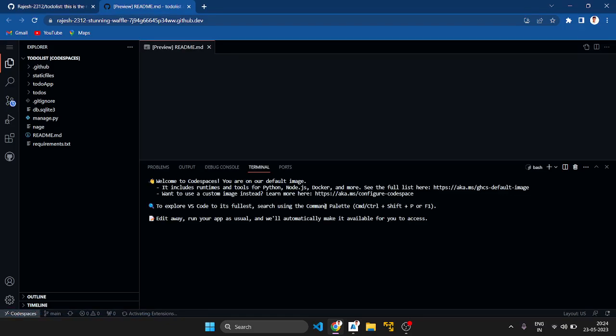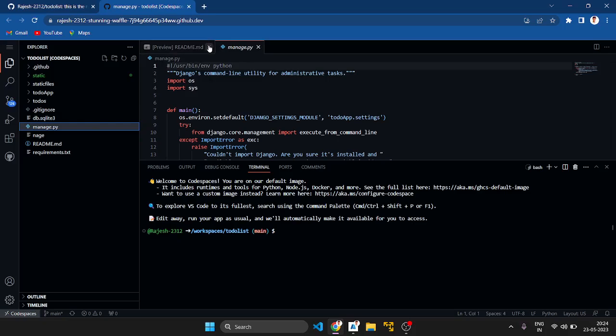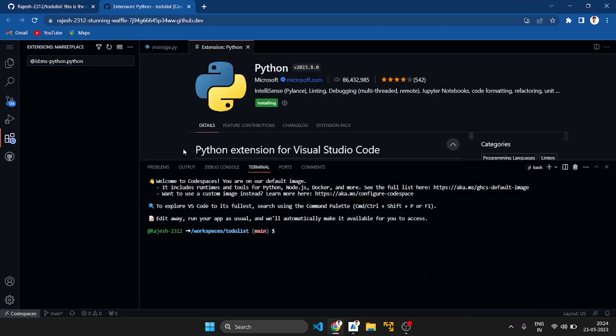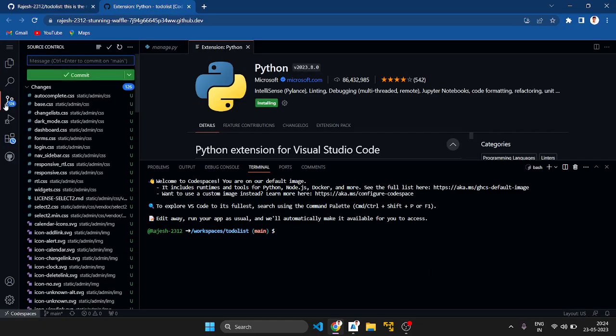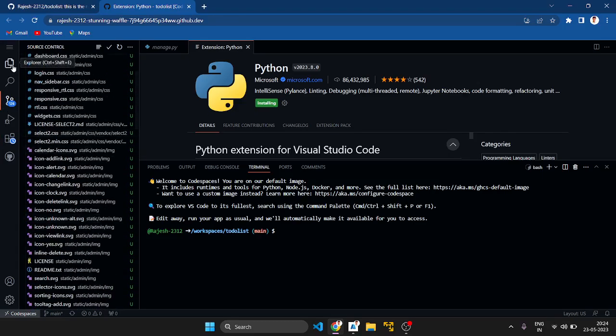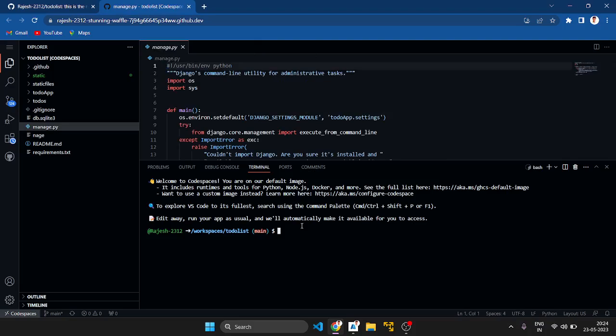Okay, first of all, it's opening the to do list application. Okay, no problem. I'm going to do this. It asks to install Python extensions. Okay, it's installing. It asks about commits. A lot of commits are there, but I don't want to commit this. Installing the Python extension.